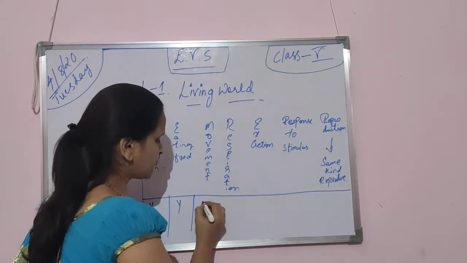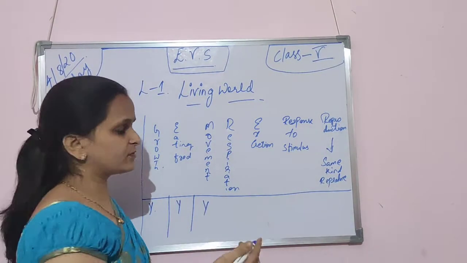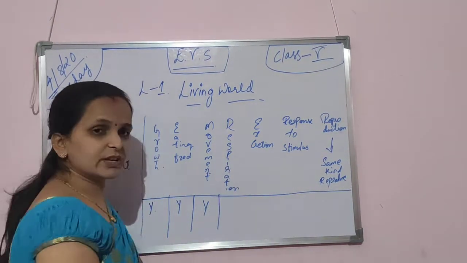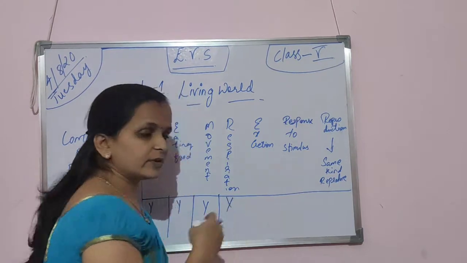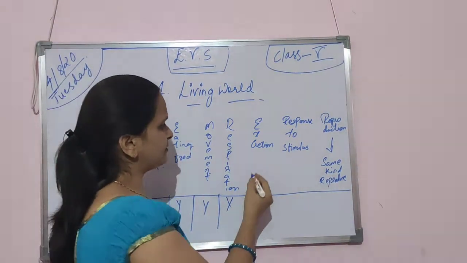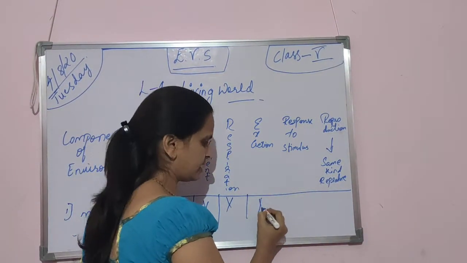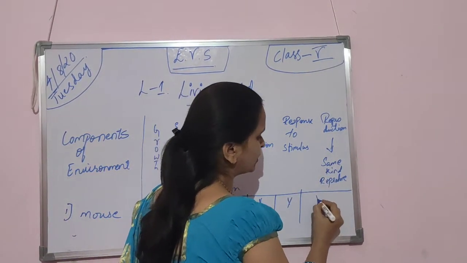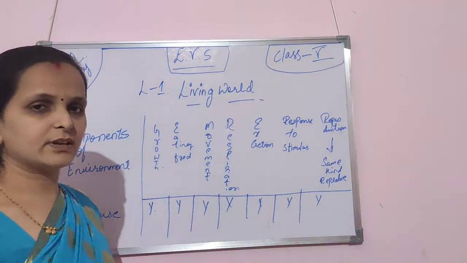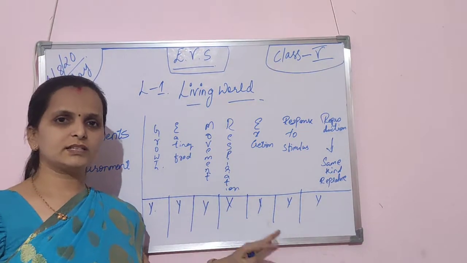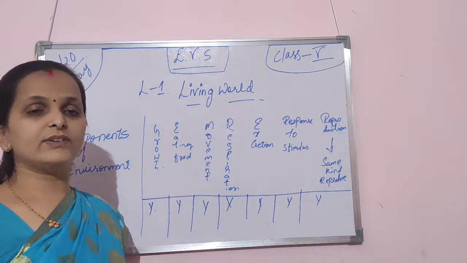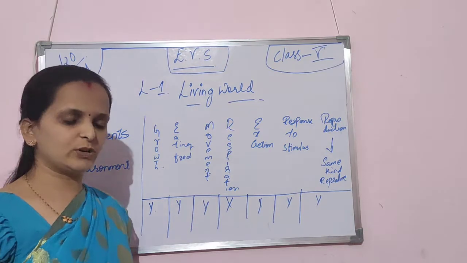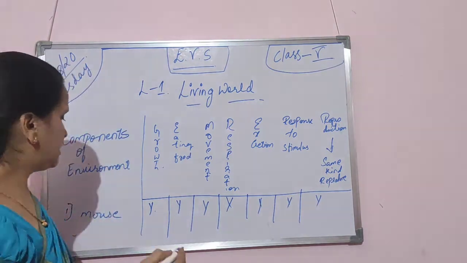Movement, yes, it will move. All living things move. Respiration, of course, it keeps inhaling and exhaling. Next, excretion, yes. Response to stimulus, yes. Reproduction, yes. Right? Whatever living things and we humans do, the mouse also does.